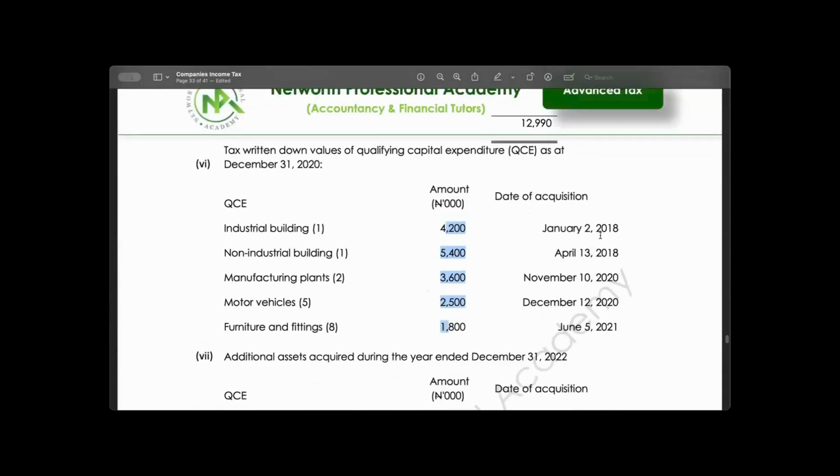Now, if we were told that an asset was acquired in 2018, and we're in 2021 year of assessment, because this would have been 2019 year of assessment, right? How many years would this asset have used?